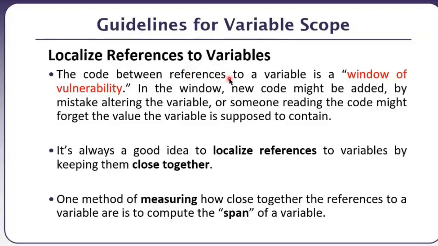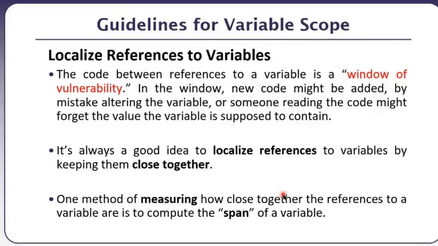By localizing references to variables, we mean that the code between the references to a variable is a window of vulnerability. Say I wrote the first line of code and in it I referred to or created variable x, initialized it, and then I wrote a lot of code in between, and then used that x after 10 lines of code. You may remember I said yesterday that the horizontal distance should be minimum. Yesterday I told you the proximity principle says that where you want to use the variable, initialize it there and declare it there too, which will be better.